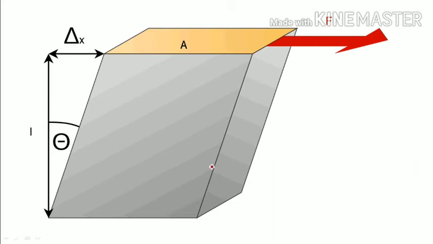So one more example. Now in this case the body is fixed at the bottom. Now I am applying a force in this direction, the tangential direction. So automatically the upper plate moves in the direction of the force with respect to the lower plate by delta x, some minute displacement. Generally it should be 0, but now they are making some angle theta.